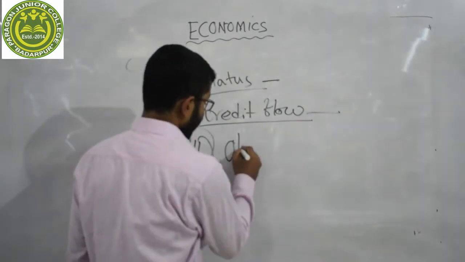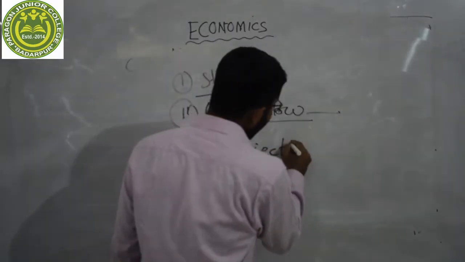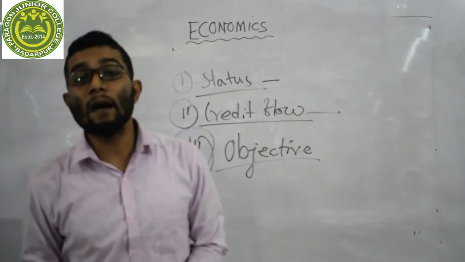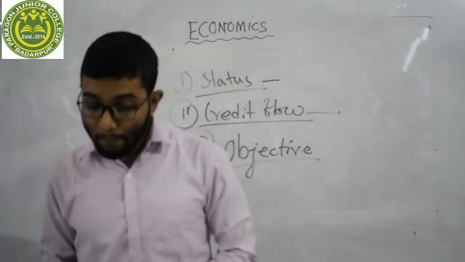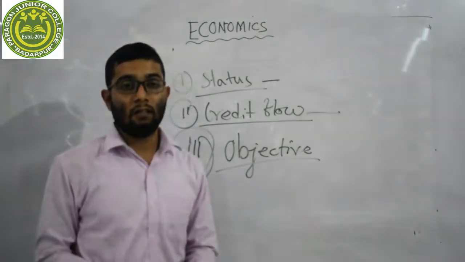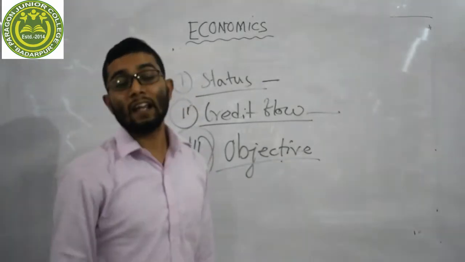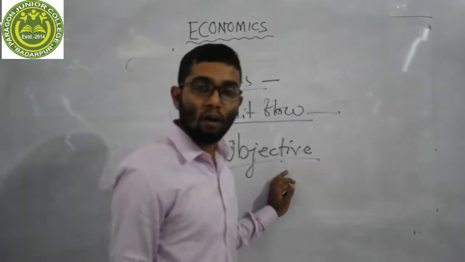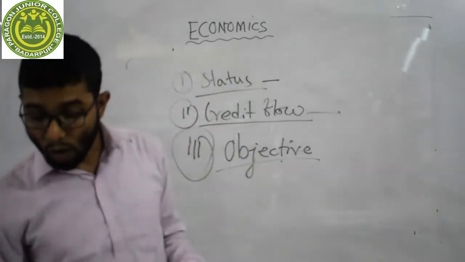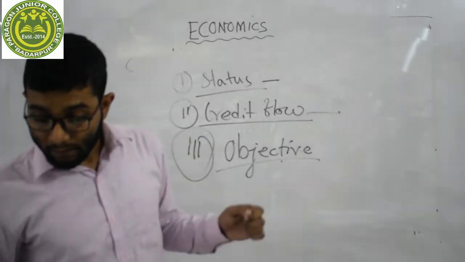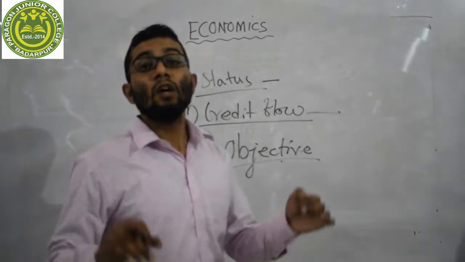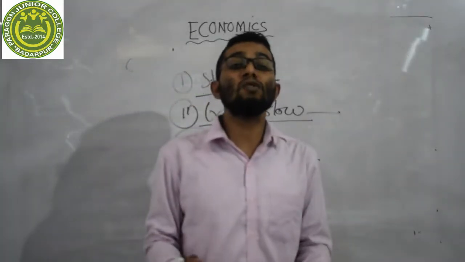Our third difference is objective. If we discuss the objective of the central bank, I mean the Reserve Bank of India, the main objective of the Reserve Bank of India is social welfare. On the other hand, the main objective of commercial banks is to earn profit. They are doing business to earn profit. Their main motto is to earn profit.